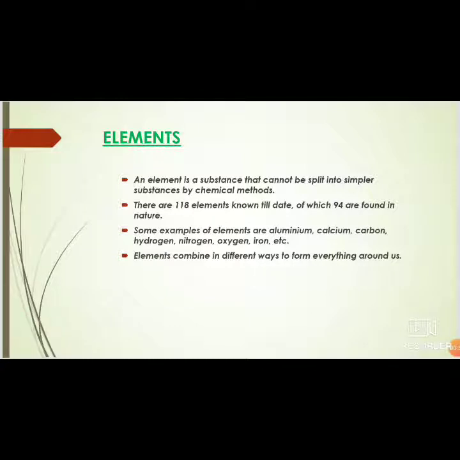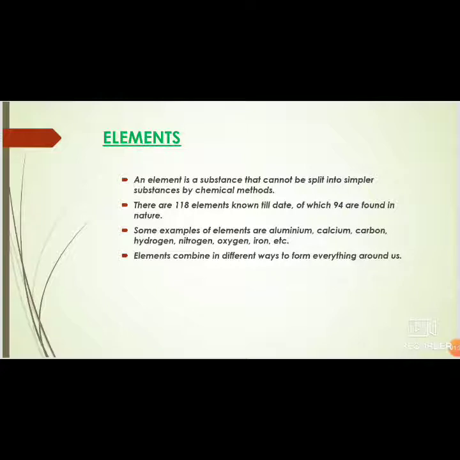If we take a piece of coal, a gold ring, and a roll of aluminium foil and compare them, what shall we find? We shall find that they all are made up of a different kind of material. These are different elements. There are 118 elements known till date, of which 94 are found in nature. The rest have been made by scientists in laboratories.